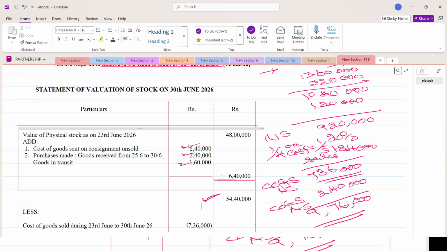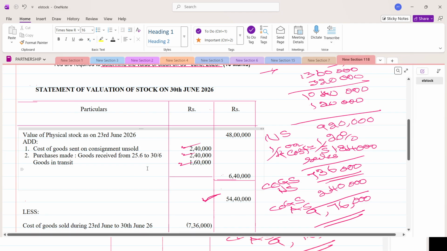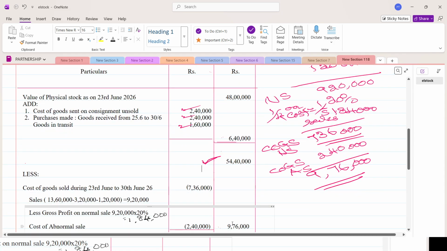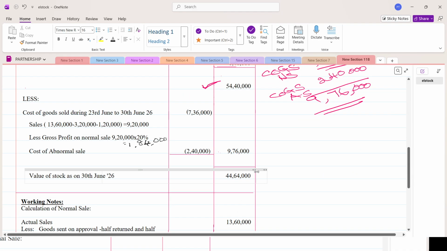And goods purchased during the period is 4 lakh rupees. Some physical goods are received here and some are in transit. So we have given the bifurcation. So the total value of goods is 54 lakh 40,000. From that we have to subtract the total cost of goods sold during the period. So it comes to 44 lakh 64,000. This is your answer. ICAI must be approaching it in another way, but we approach like this only. You can do like this.